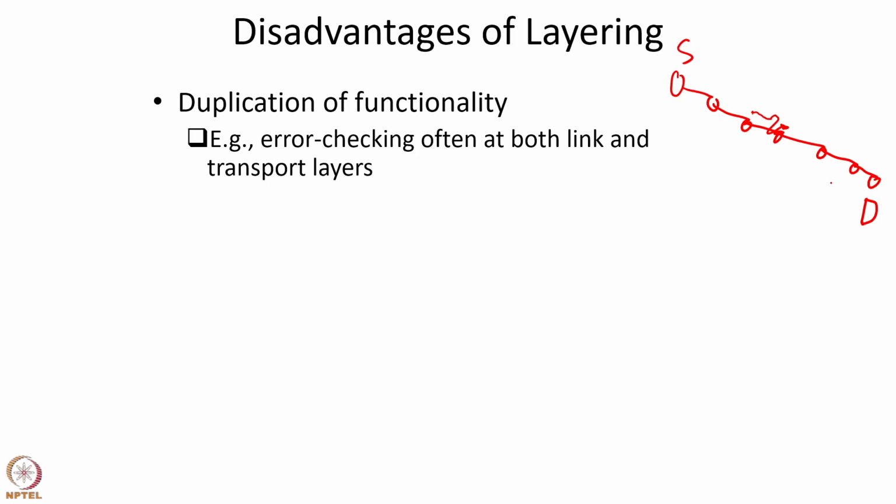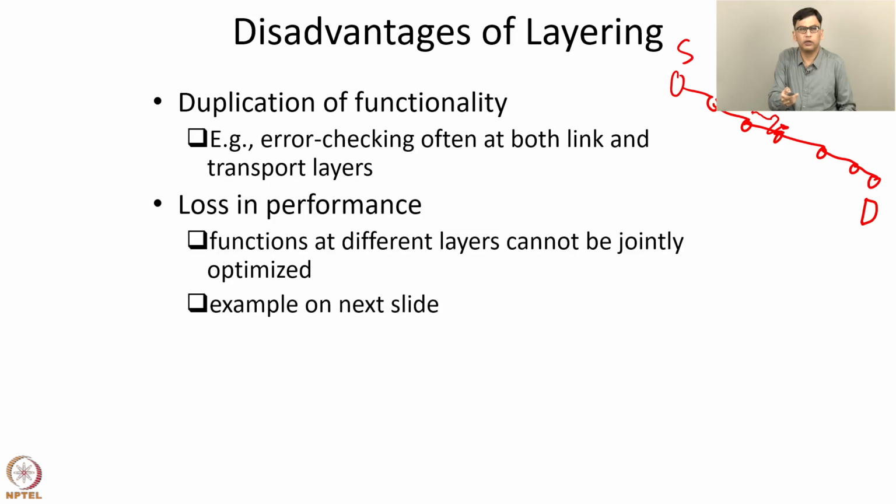So because of this, it is possible that with a high probability, a bit error might occur on one of the wired links between S and D. So for this reason, error checking still needs to be performed by the transport layer protocol that runs between S and D, even though error checking is performed by some of the link layer protocols between S and D. So there is this duplication of functionality. Error checking is performed both at some link layer protocols and at the transport layer protocol. So this is one disadvantage of layering.